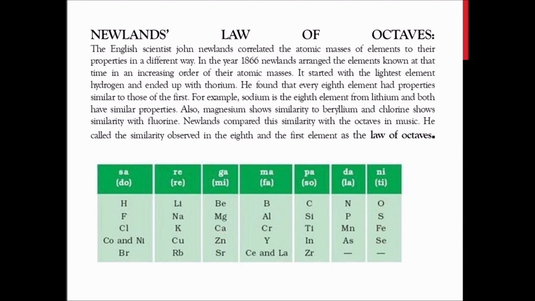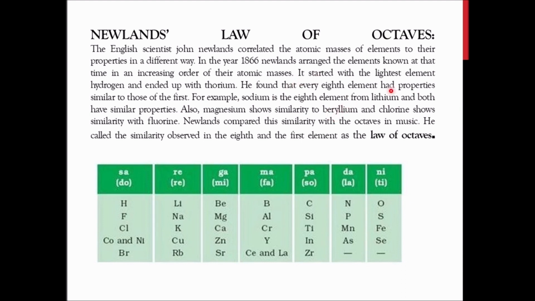So John Newland, one of the English scientists, came up with the theory of octaves. Octave means 8. So they were playing with numbers. Dobereiner tried with 3, Newland tried with octaves, that is 8.